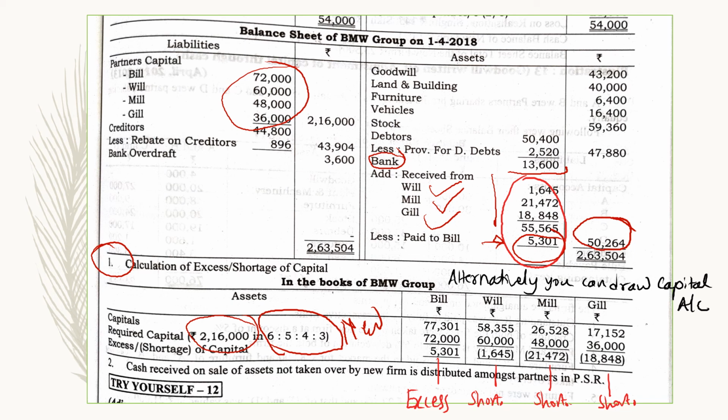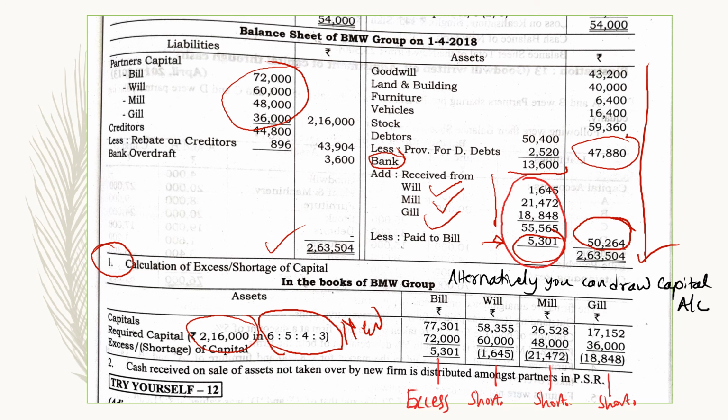Debtors total of both the firms 50,400 minus RDD of both the firms 2,520, and the remaining amount, net debtors, is 47,880. Further, the bank account, we have already discussed that. The net figure of the bank account is 50,264, and the total of the asset side is 2,63,504, and similarly the total of the liability side is also 2,63,504. That means your balance sheet tallies, right?